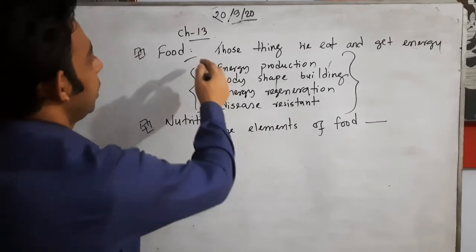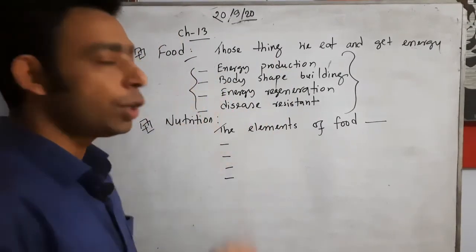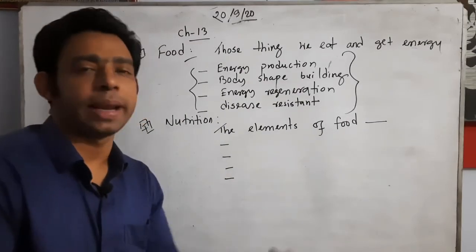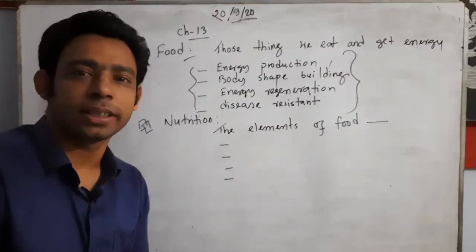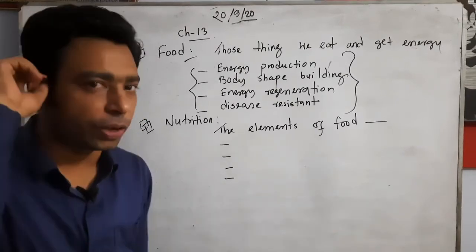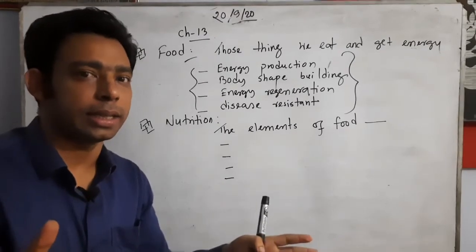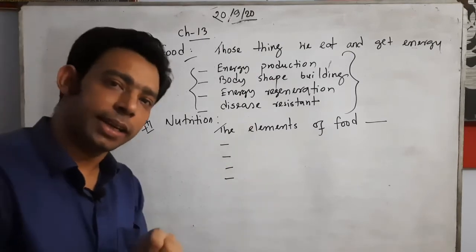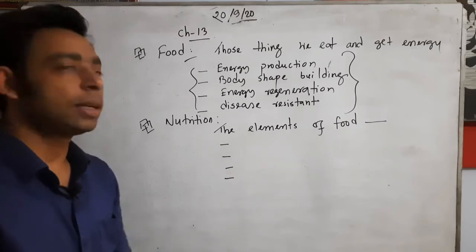That means food and nutrition, where is the basic difference, for understanding. One is the things actually called food, and the elements of food are the nutrition. We always love to eat bread and rice, these are food. And from bread and rice, we get carbohydrate. We like to eat fish. Fish is the food. Protein from fish is the nutrition, the element of the food. Now I think you can easily guess and understand that what we get directly is the food, and the elements of food that we get from that food are the nutrition.